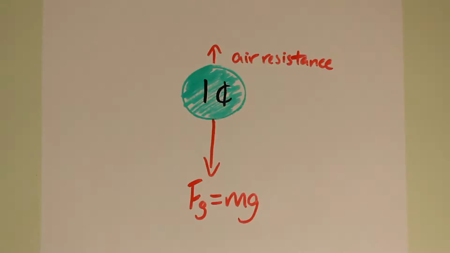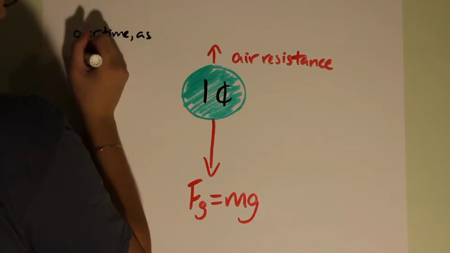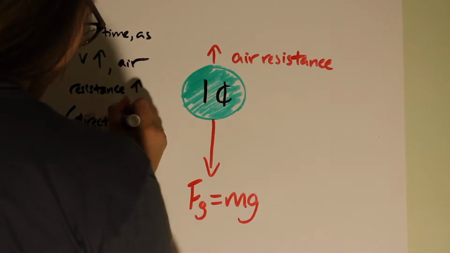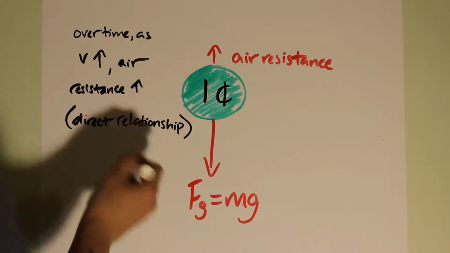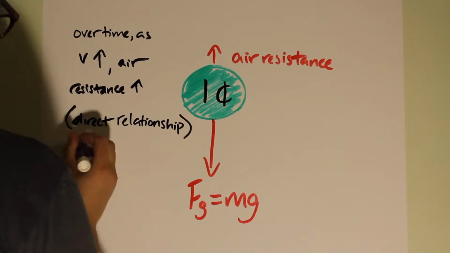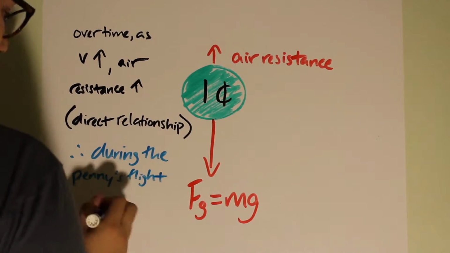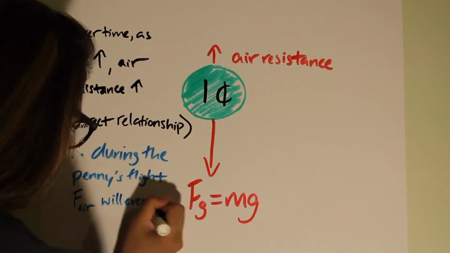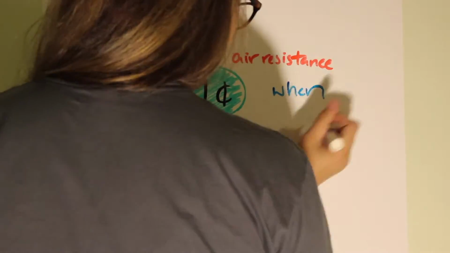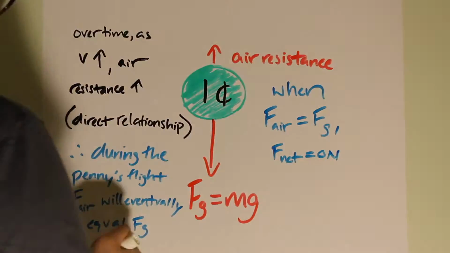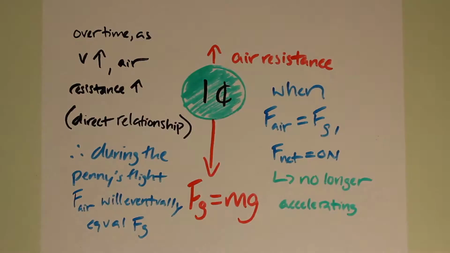To continue our discussion of air resistance, let's draw a free body diagram of the forces acting on the penny during its flight. We have the force of gravity directed downwards and air resistance directed upwards. Over time, as the velocity of the penny increases, so does the air resistance acting on it. Therefore, we can conclude that at some point throughout the penny's flight, the force of air resistance will equal the force of gravity. When this is the case, the net force will equal 0 and the penny will no longer be accelerating.